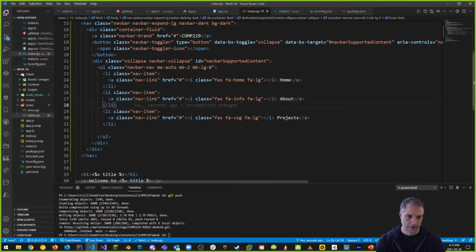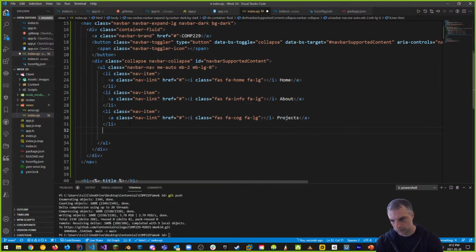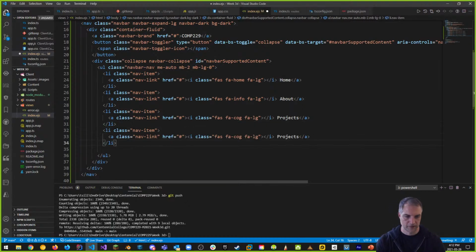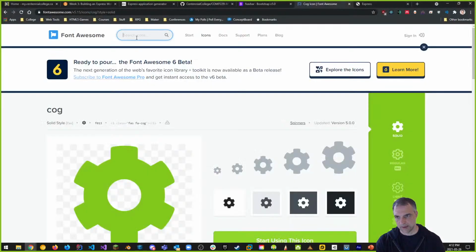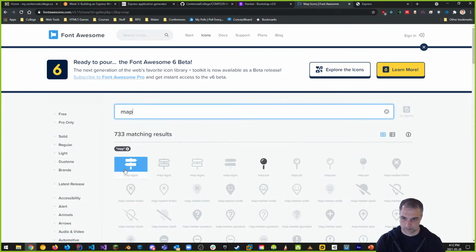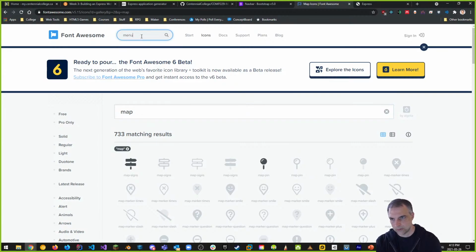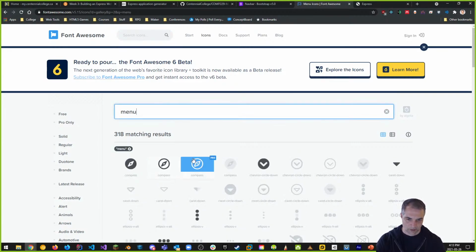So that's home, about, project, services. Services, we'll make that a map, some kind of map. Let's see if they have a map we can use. Map is okay. Map signs, or what about a menu? I like maps or menus for this stuff.